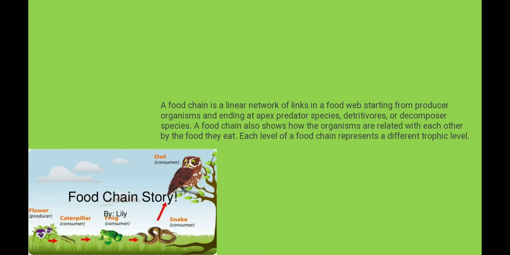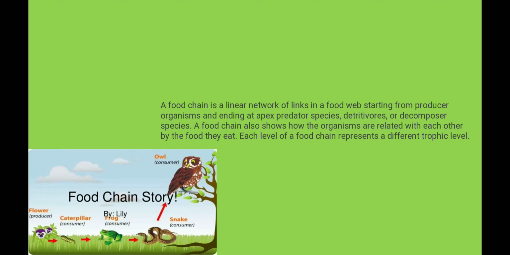So here in this picture you are able to see that the producer is a flower, then the consumer is a caterpillar, then frog is a consumer again, then snake is also a consumer, and after that the last thing is our owl, which is also a consumer.